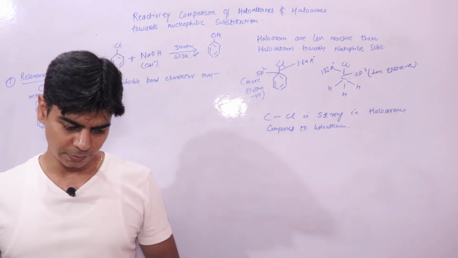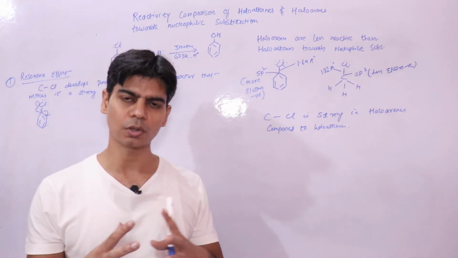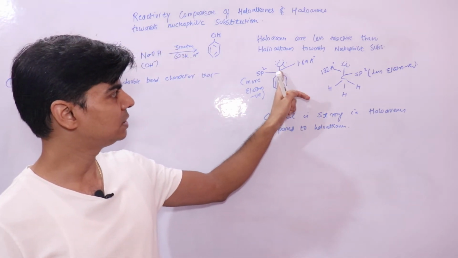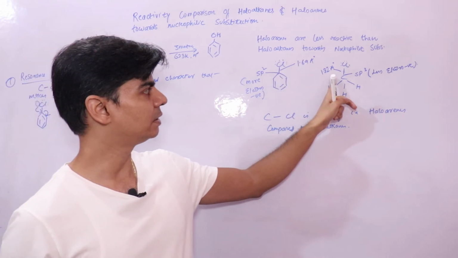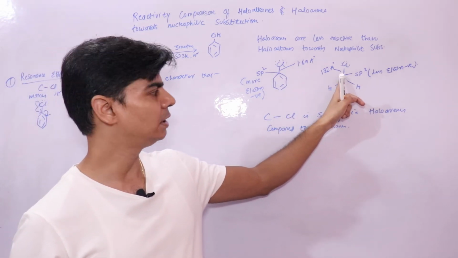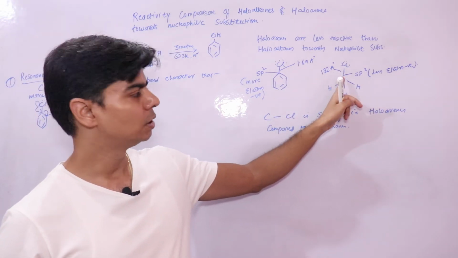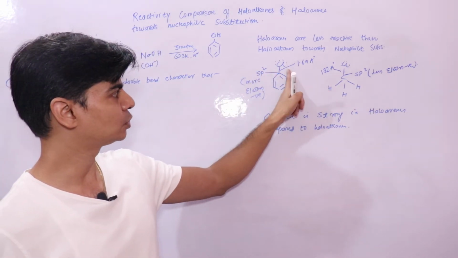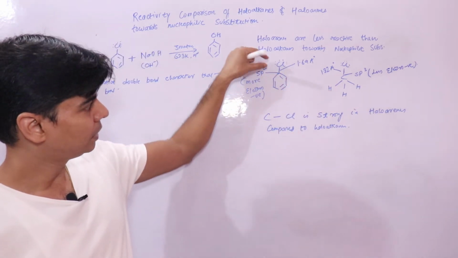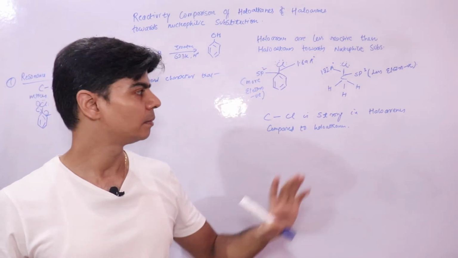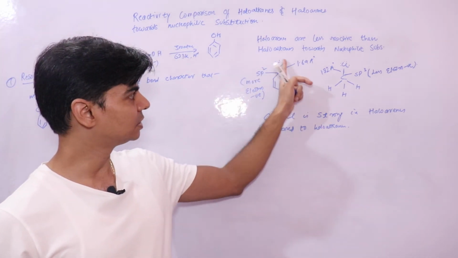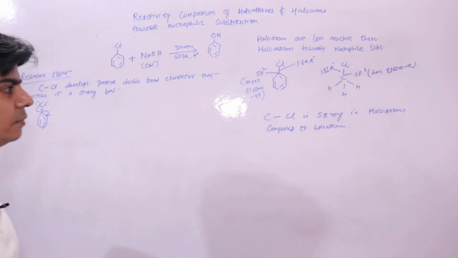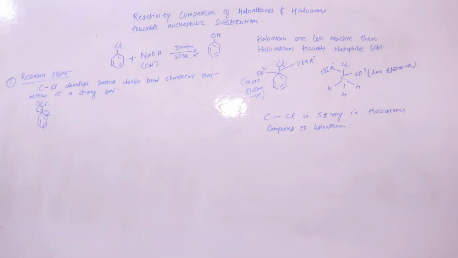And we also know that double bonds are shorter bonds. That is why here the length of this C-Cl bond is 1.69 compared to that in haloalkanes where it is 1.82. So this shorter bond is due to this resonance effect. The bond has become short due to this resonance effect, and this short bond is confirmed by techniques that this bond has developed a partial double bond character, and this bond length has also been confirmed by experiments.